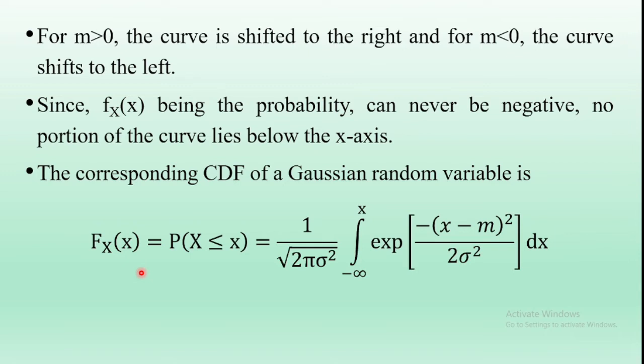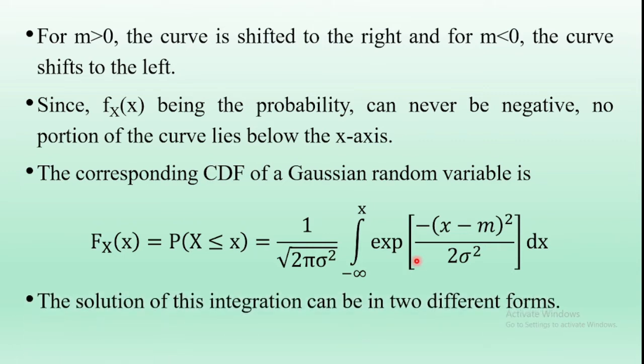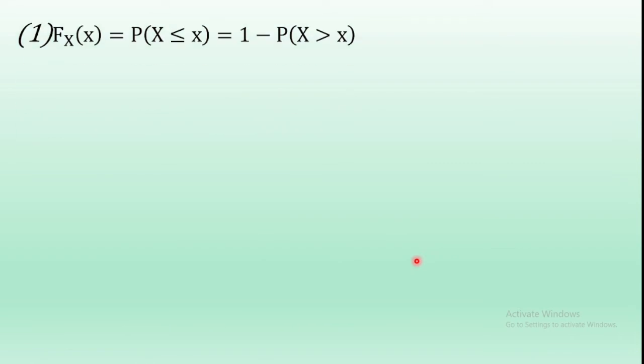Now from this equation, the solution of this integration can be in two different forms. So we know the property of the cumulative distribution function: capital Fx of x is equal to the probability of X less than or equal to x, which is equal to 1 minus the probability of X greater than x.